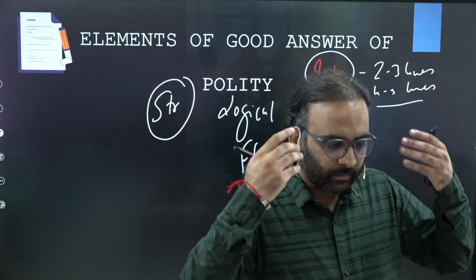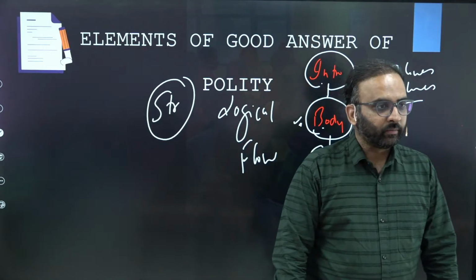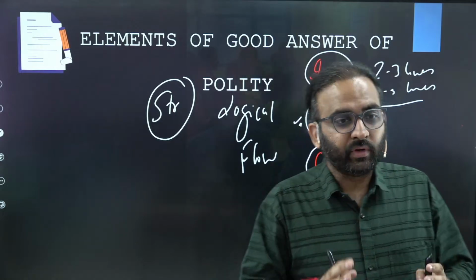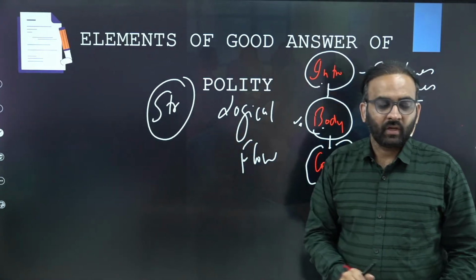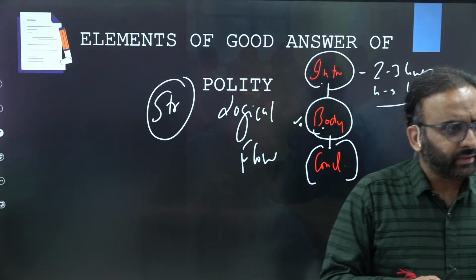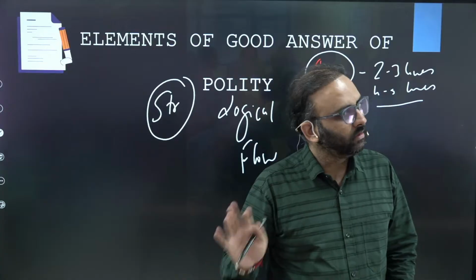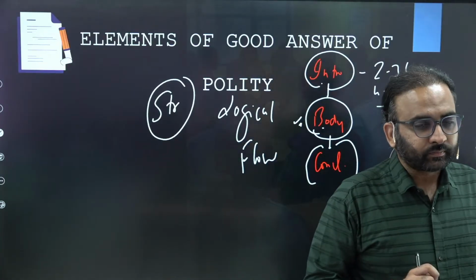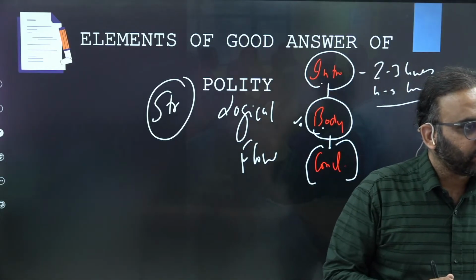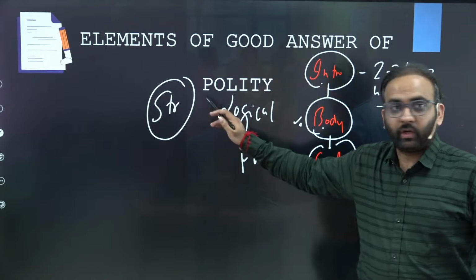So, for example, there is a structure of our human body. The head can never be at the end of our body, or legs cannot be at the top of our body. You get the point? The similar approach you need to follow for the answer of your polity. For example, you can never write solutions in the beginning. It will always come, in most of the cases, in the conclusion. Or you cannot write issues in the introduction itself. In most cases, it is part of the body section. So that structure you need to maintain in your answer.